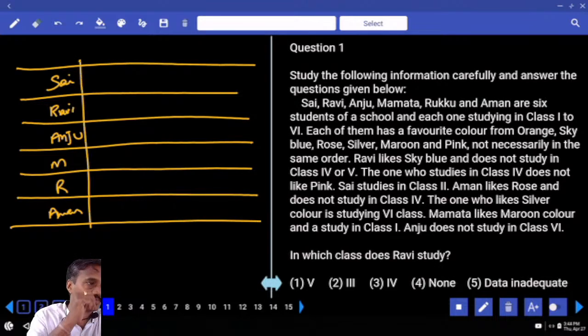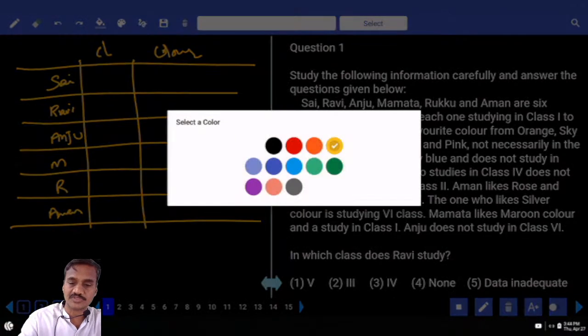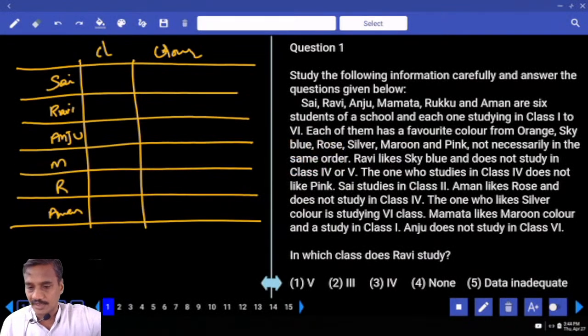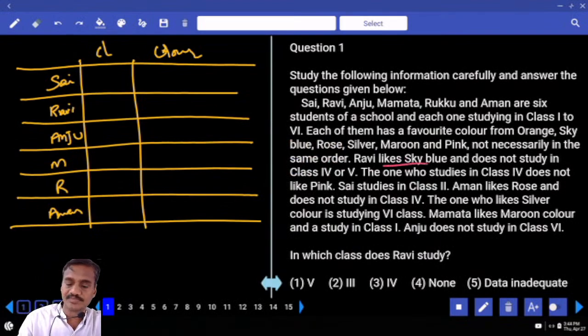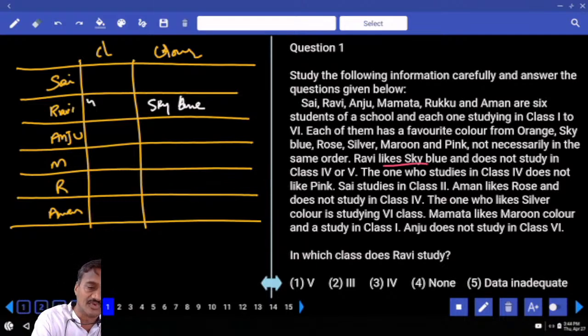Now the first parameter is related to the class, and the second parameter is related to the color they like. Then coming to the first information here: Ravi likes sky blue. Ravi likes sky blue and does not study in 4 or 5. So for Ravi, 4 and 5 are ruled out. Write down 4 and 5 and put a cross.